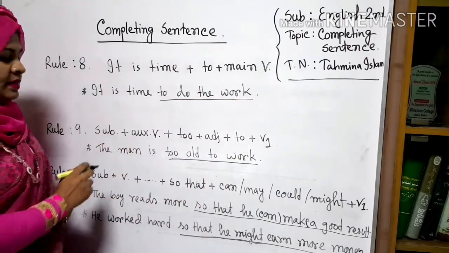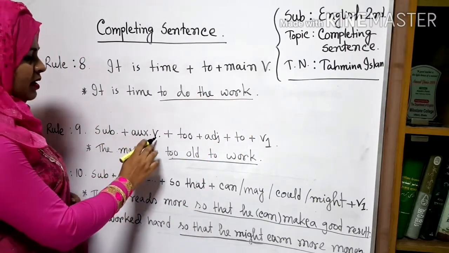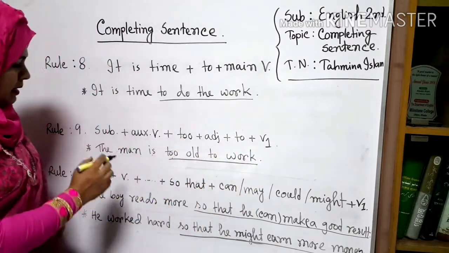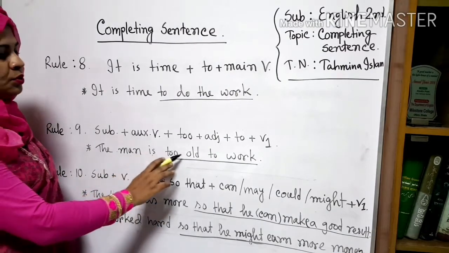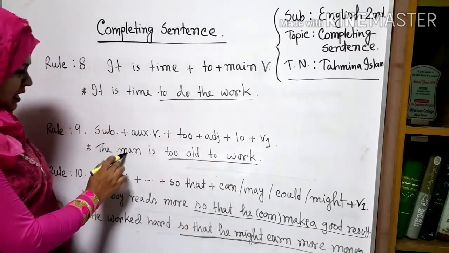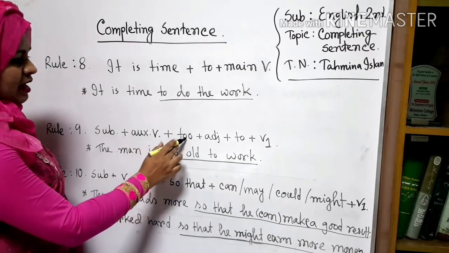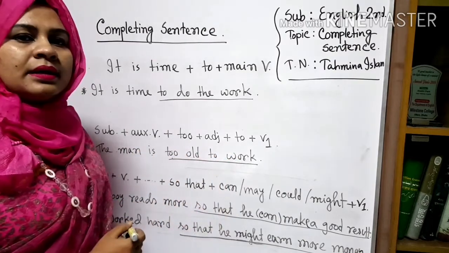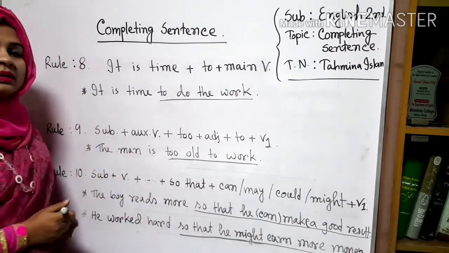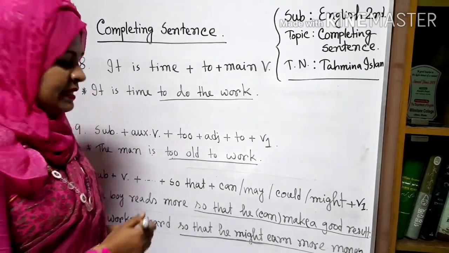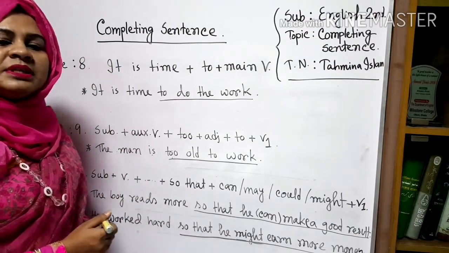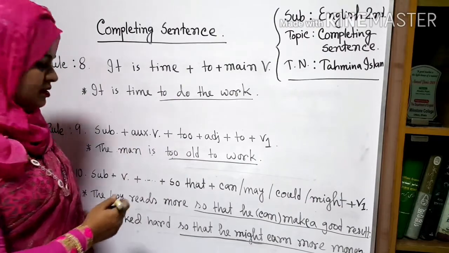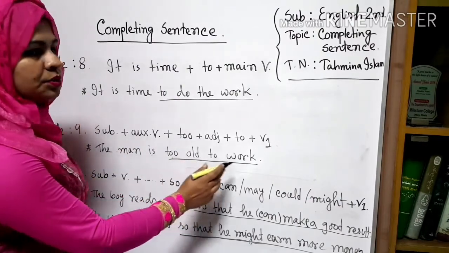Rule 9. Subject plus auxiliary verb plus too plus adjective plus to plus V1. Here, the man is too old to work. The subject, the auxiliary verb, after that too, the adjective old, to, and there work. This is called disguised negative too. It seems like an affirmative sentence, but in meaning it is a negative sentence. The man is too old to work.